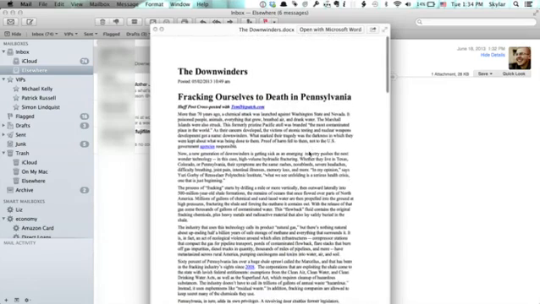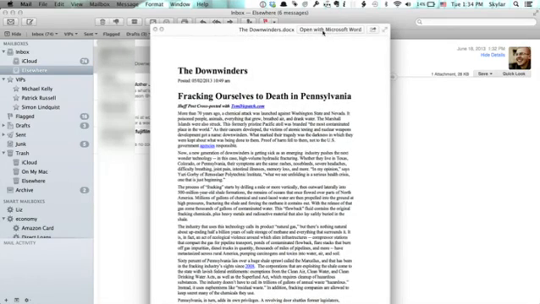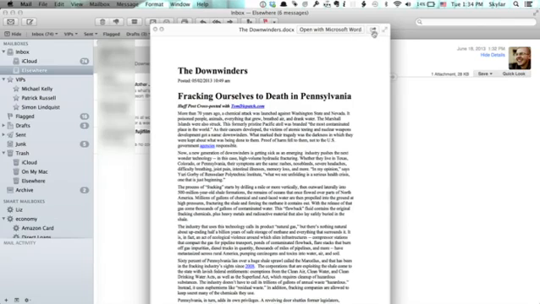Now, up at the top, I can see an option here. It says Open with Microsoft Word. That's because I have Microsoft Word installed. If I didn't, I would see Open with Preview or Open with Pages. If I click the button to the right of it, I can see that I can email it, message it, or AirDrop it.